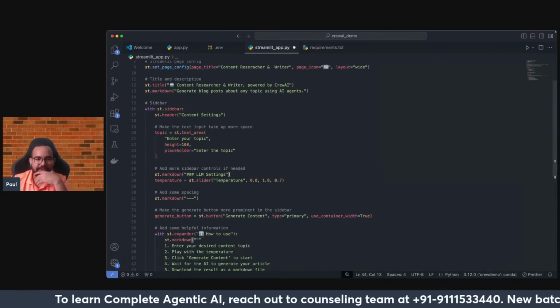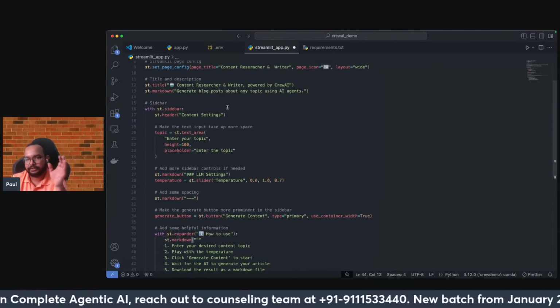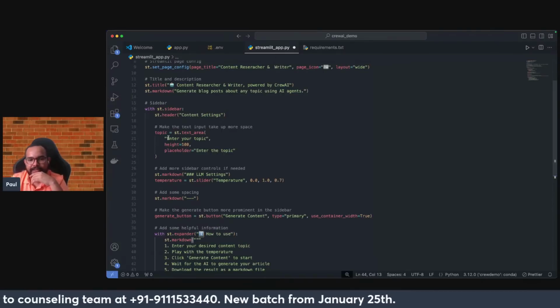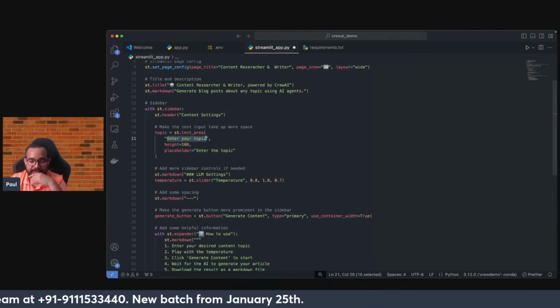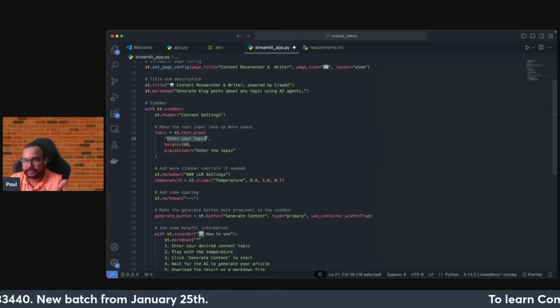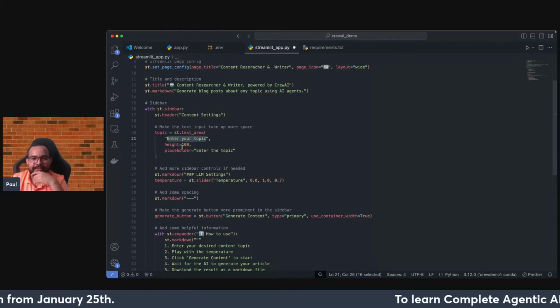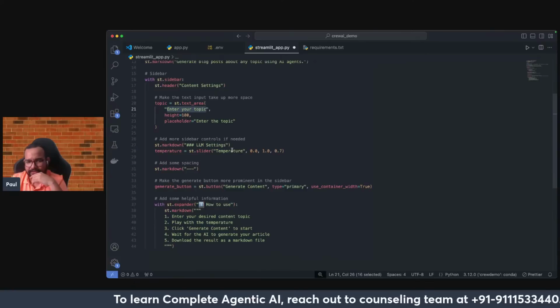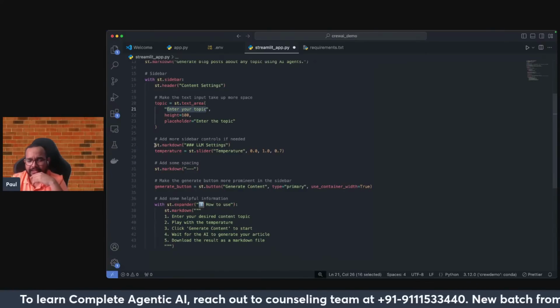So right now, as you can see, I'm creating a sidebar inside Streamlit, and I'm telling it the content settings. Here I'm telling it to enter the topic. This is the text area where you can directly pass the topic. Height of 100 is more than enough, so the height is pretty long. Placeholder: enter the topic. I'm adding this. Then comes the markdown for the LLM settings.